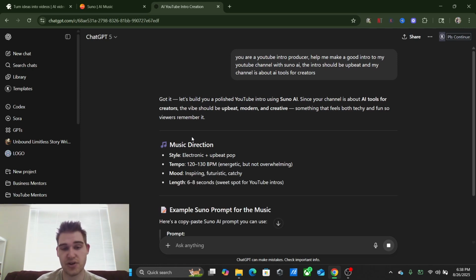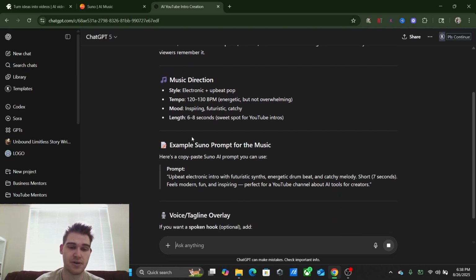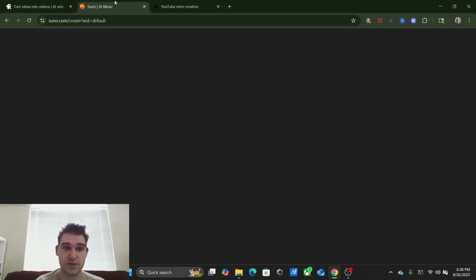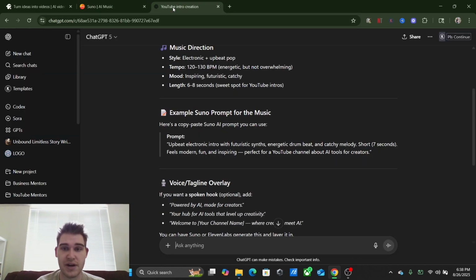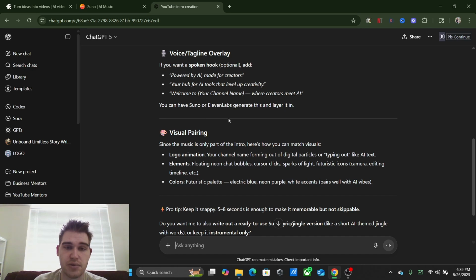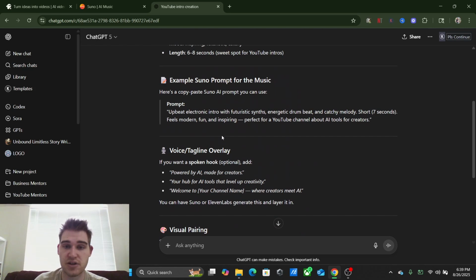And as it goes on, it's going to show us all this different stuff, basically the whole framework of how it's going to work building out the song. So here's the prompt that we have for Suno. And basically, we want to make sure that everything is going to sound good and that our intro can be fully optimized for Suno, since we're using a free version of Suno. If you guys didn't know, the free version of Suno has a limited amount of characters. So going from here, we're going to look down here and just see what else it says that we can put in. So we might want that spoken hook just to make it a little bit more interactive and so that it's not just an instrumental.